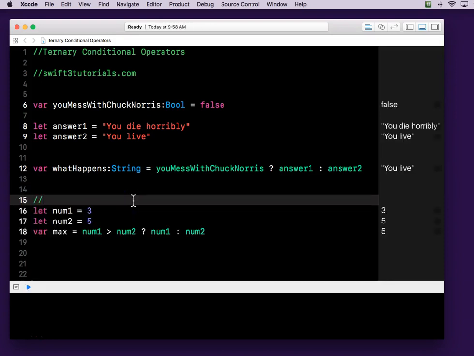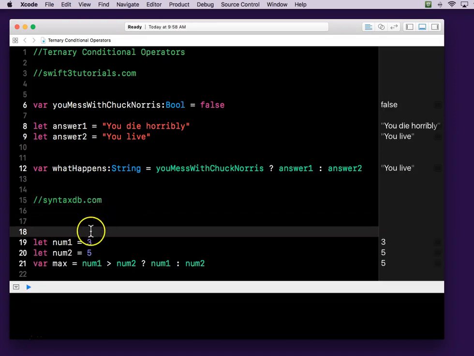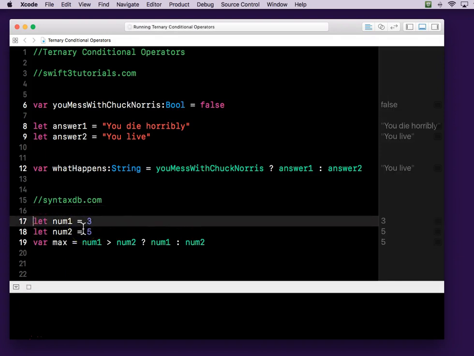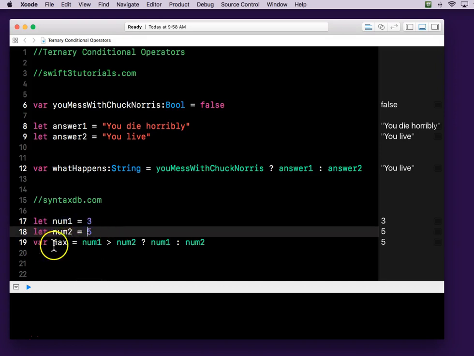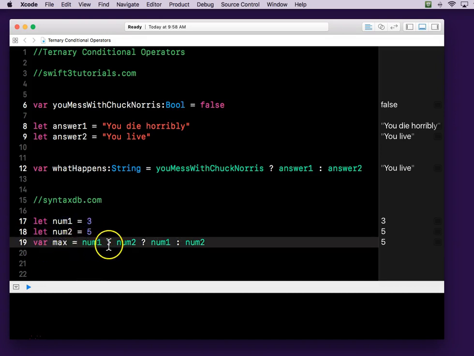And you can return other things like bools. Let's try another one. All right, here's another example from syntaxdb.com. What they say is we're going to make a variable called number1, call it 3, number 2 is 5, and the max is equal to. So you've got a condition here. The condition is number 1 greater than number 2. If number 1 is greater than number 2, then number 1. If number 1 is not greater than number 2, then number 2.